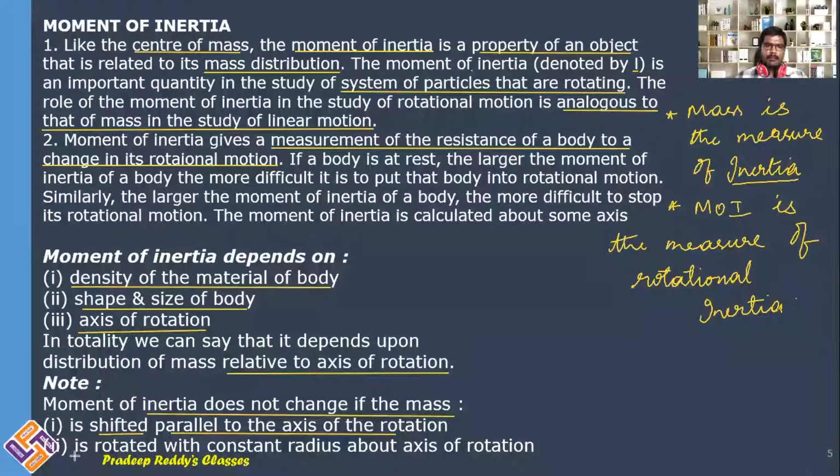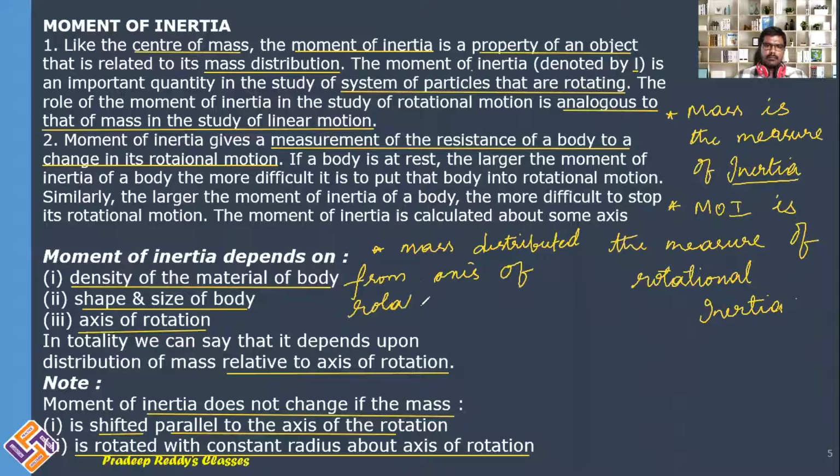You need to keep these things in mind. If the axis of rotation is changing, moment of inertia of the body changes; for a different axis, we will be getting a different moment of inertia.